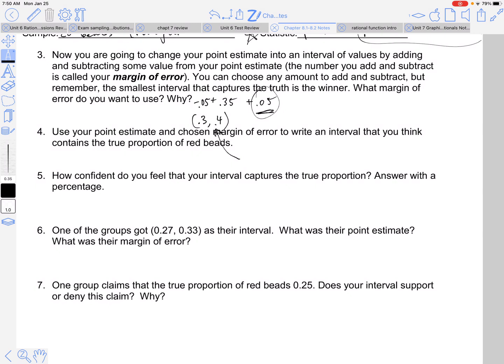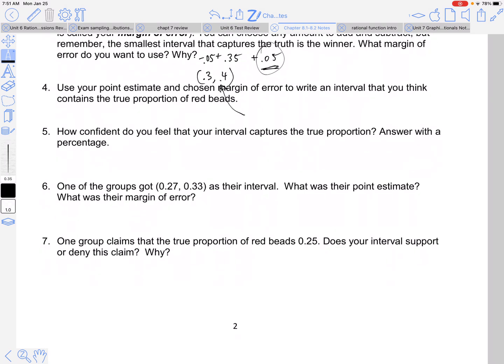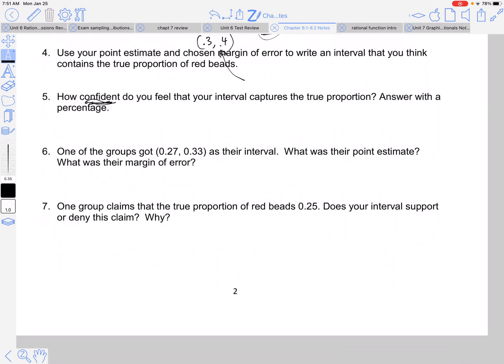How confident do you feel that your interval captures the true proportion? Answer with a percentage. Okay, so you don't get to see the jar, so you're at a little bit of a disadvantage, but we could be 100% positive, 80% positive. Just what percentage of confidence do you have in this guess? Okay, one of the groups got 27% up to 33%. That's their interval, that's what they're guessing.